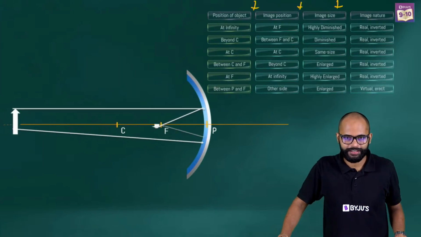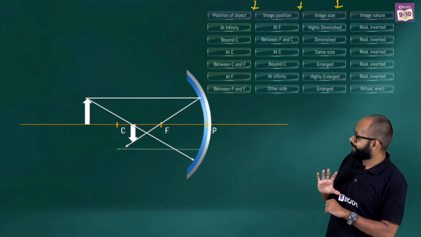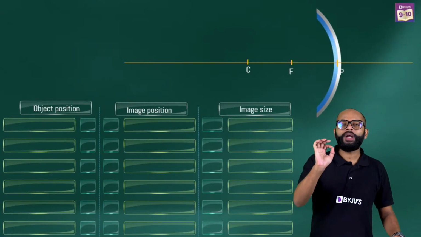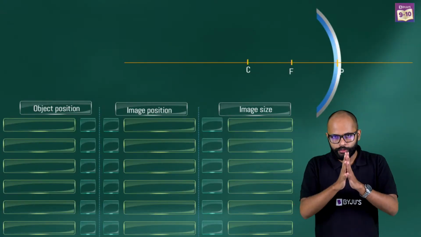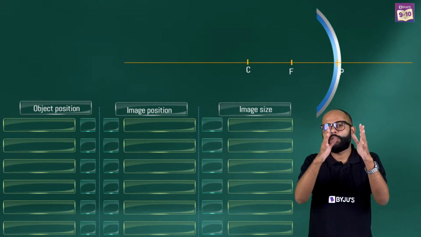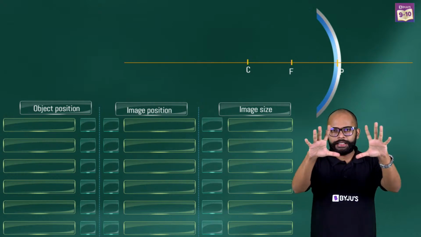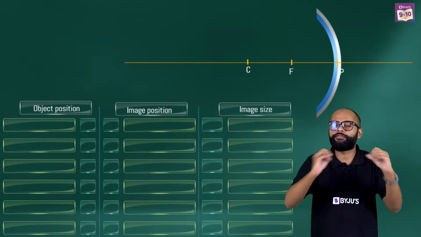Right? So these are all the cases possible. Now let's see what the trick is. Now let's come to the point. You have seen what happens, what the different cases are, and what kind of images are being formed. Now let's look at this pattern and form a trick.